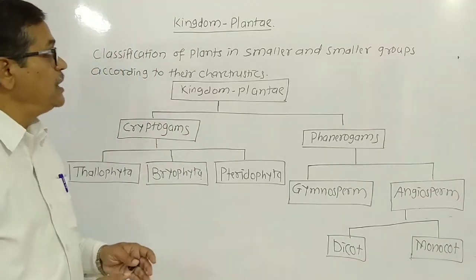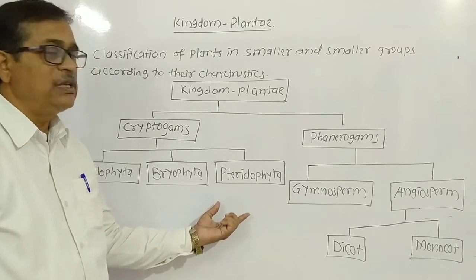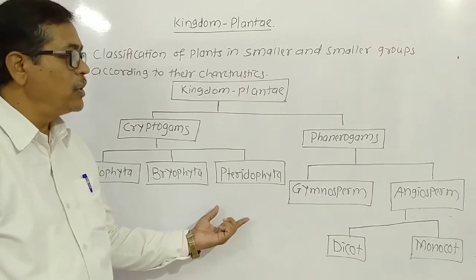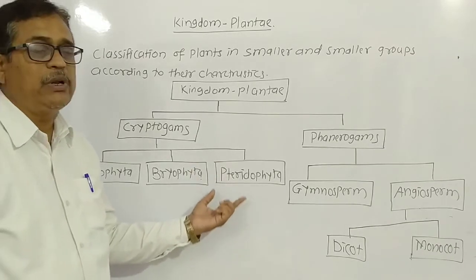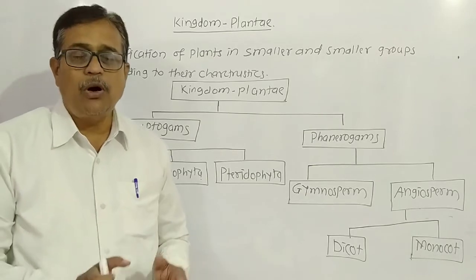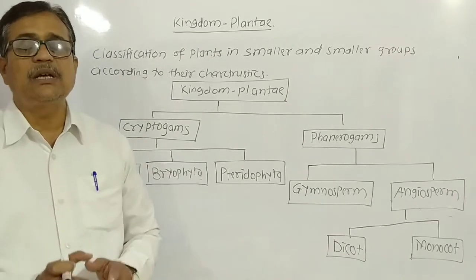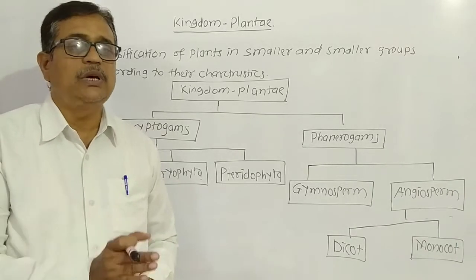Today we study plants. Here is a flow chart on this whiteboard. There is one flow chart or tree diagram which shows how plants are classified. All plants which are present in nature are also classified into smaller and smaller groups according to their characteristics.